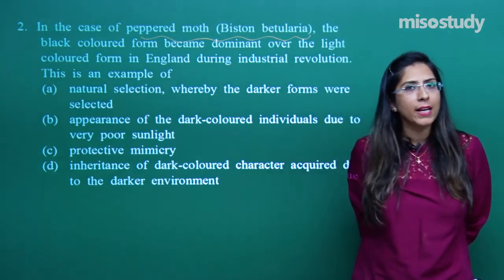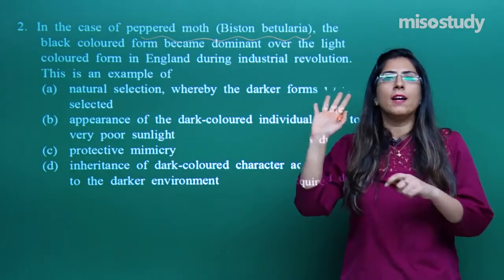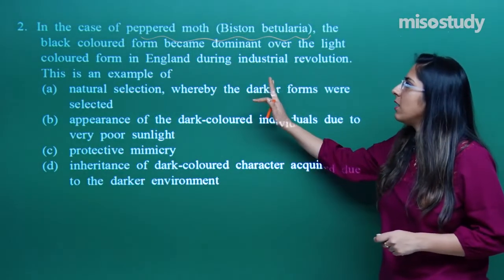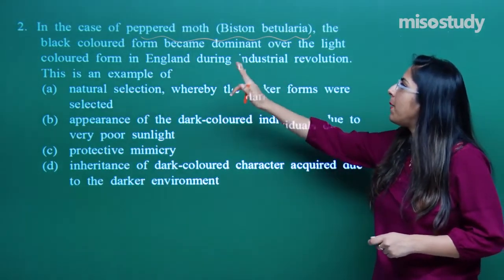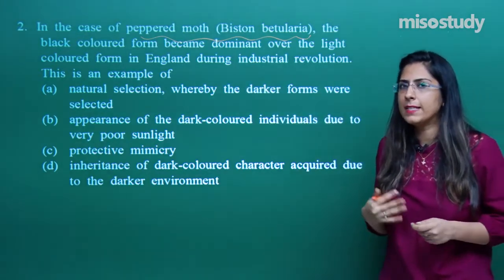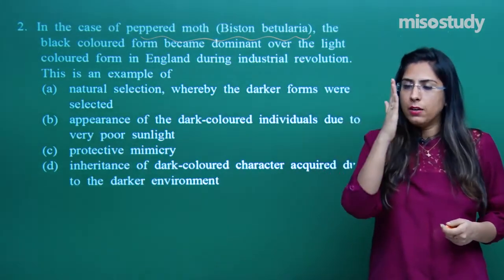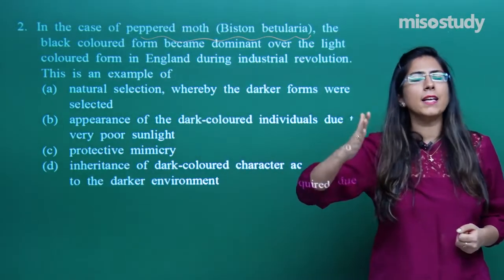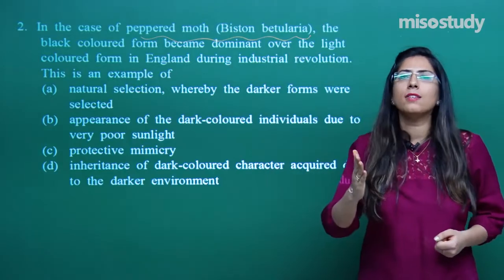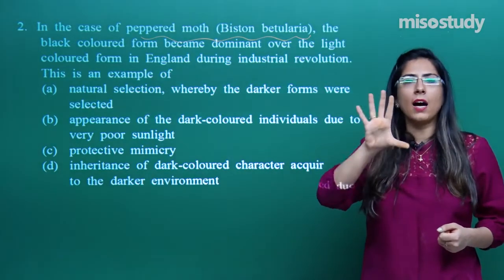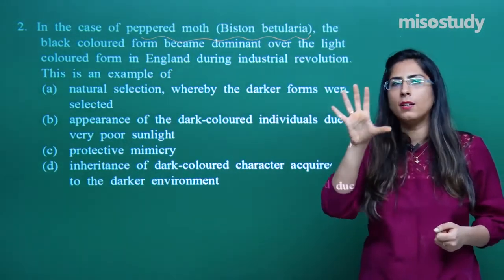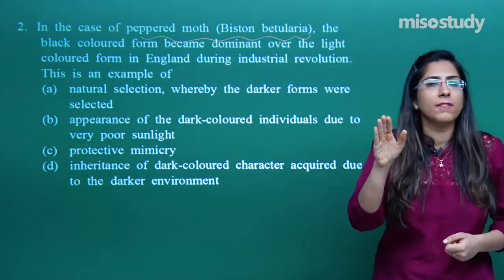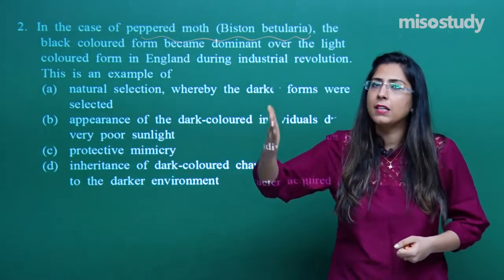Now, what was the case? Initially we had light colored moth. Later on, with time, this light colored moth was converted into the black colored. What is the reason behind that? With the due course of time, changes in industrialization occurred and pollution increased. Because of it, the bark became darker and darker in color. These black colored moths were more adapted, so they were selected by nature.